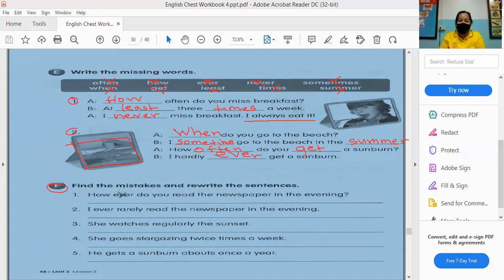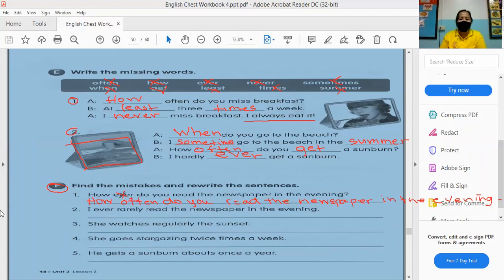So what is the wrong word there? Ever. What should it be? It should be how often. We need to replace it with how often. Then copy that one. How often do you read the newspaper in the evening? So the rest is still the same words. We just cross out.